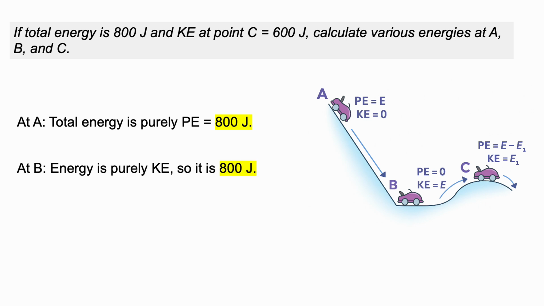At B, energy is purely kinetic energy. So it is 800 joule at B. At C, kinetic energy is 600 joule and therefore the potential energy would be 800 minus 600, which is equal to 200 joules.